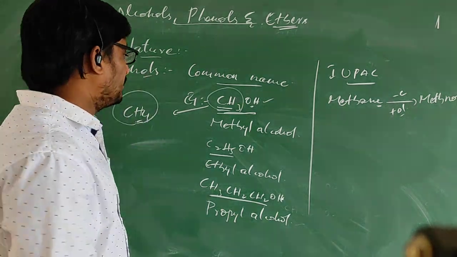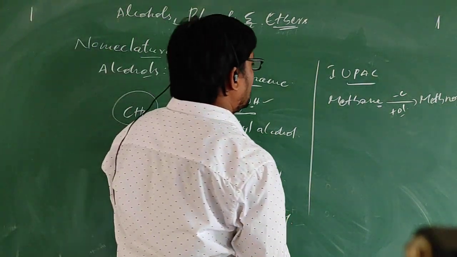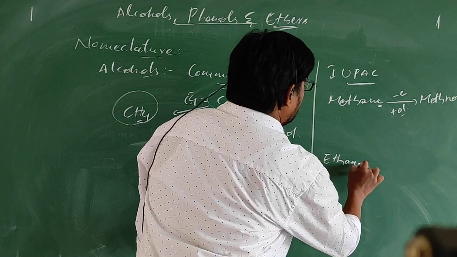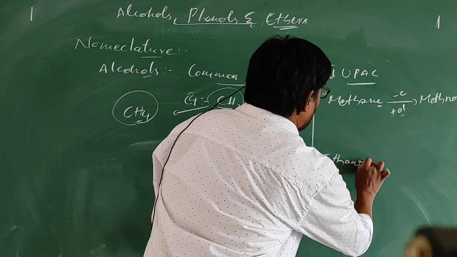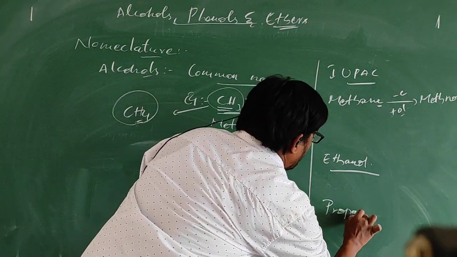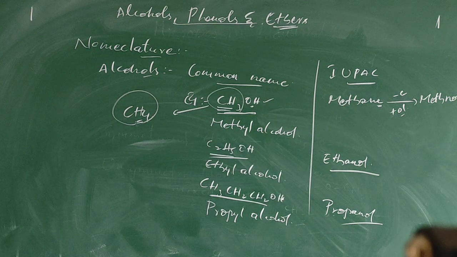Simple things. For example, take C2H5OH. What will be the IUPAC name? The parent name will be ethane. So we need to remove the E and add OL. Ethanol. In the same way, CH3CH2CH2OH is nothing but propanol.